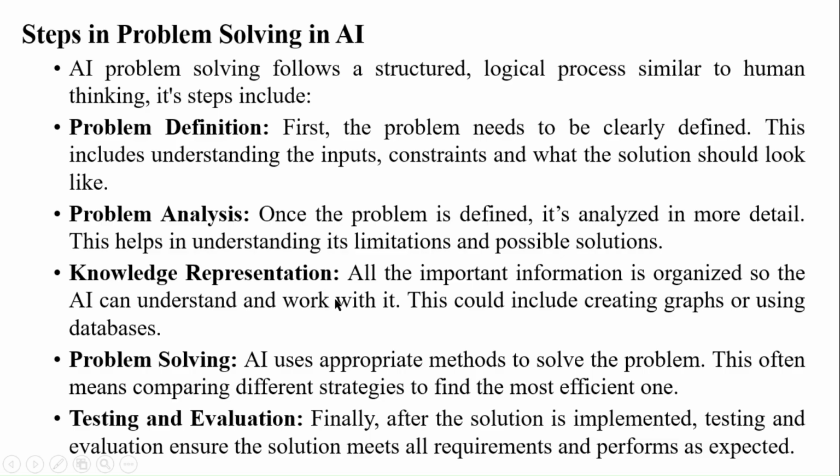What is knowledge representation? All the important information is organized so the AI can understand and work with it. This could include knowledge graphs or using a database. Problem solving: the AI uses the appropriate methods to solve the problem. This often involves comparing different strategies to find the most efficient one. Testing: finally, the solution is implemented, tested, and evaluated, ensuring the solution meets all the requirements and performs as expected.